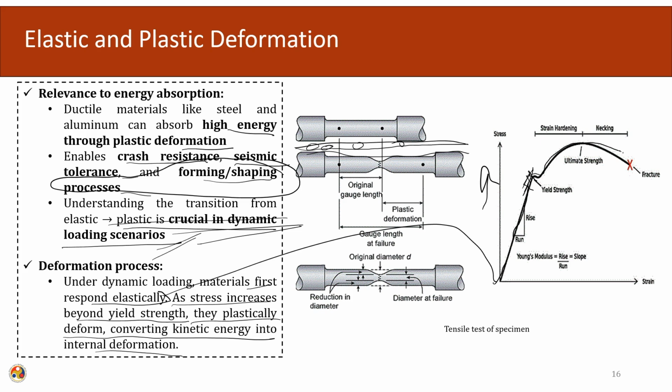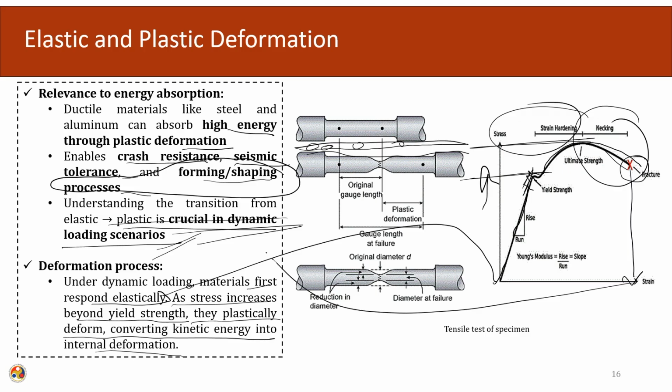Here the plastic deformation is taking place, and there is an increase in the stress. This is the strain hardening region, and after that the necking region starts, and finally the fracture occurs. The area under this curve is the total energy absorbed.